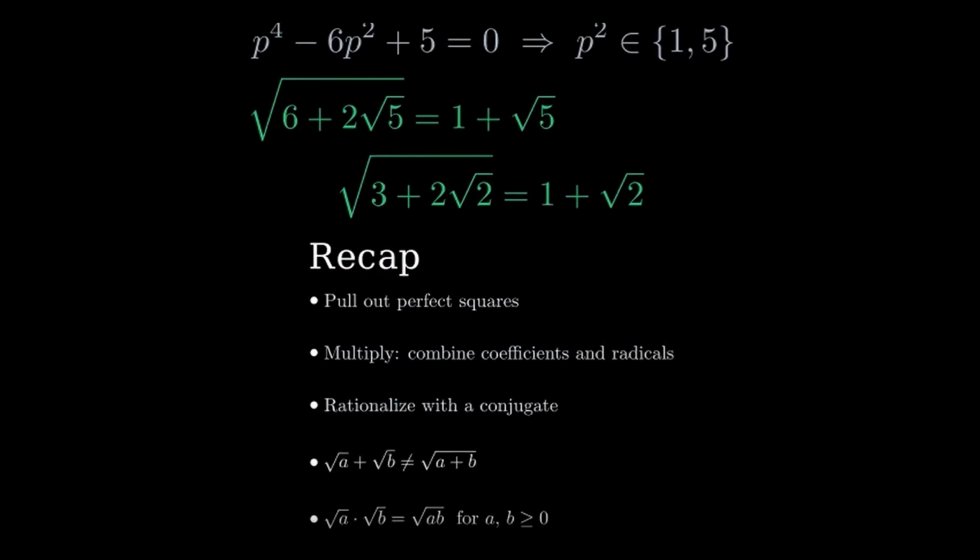Recap. To simplify roots, factor out perfect squares. To multiply, multiply coefficients and combine roots under one radical. To rationalize, multiply by a smart one, often a conjugate. Remember, root a plus root b does not equal root of a plus b, but root a times root b equals root ab for non-negative a and b. Nice work.